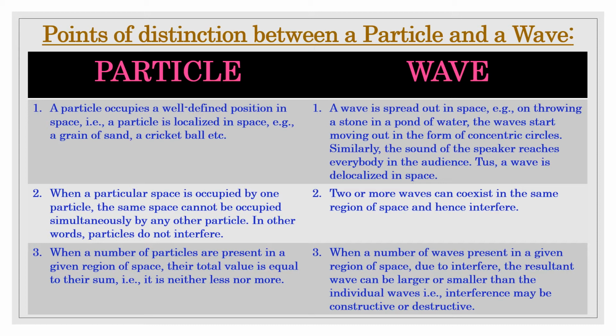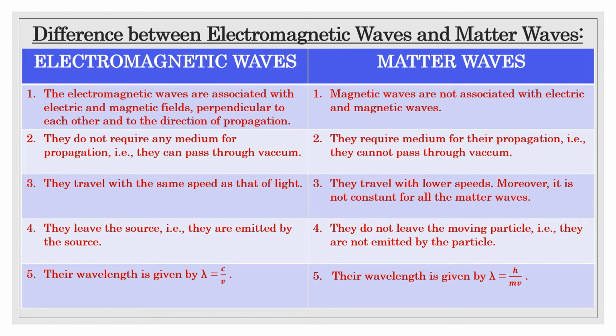I hope it's clear to you now what the difference between a particle and a wave is. So let us proceed towards the differences between matter waves and electromagnetic waves. Both of them are different in various aspects, so let us discuss some of them.